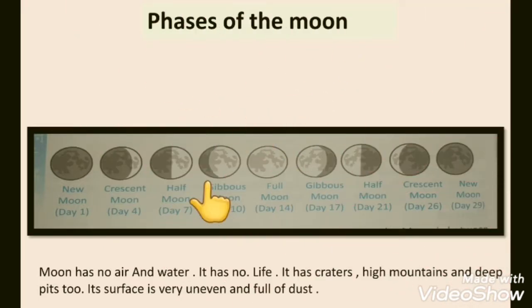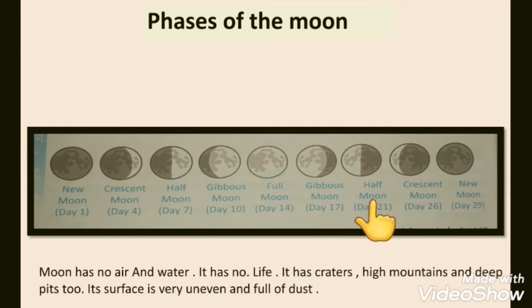Phases of the moon. Students, these are the different phases of the moon which we can see on different days. Like day 1 we see new moon, day 4 we see crescent moon, day 7 we see half moon, day 10 we see gibbous moon, day 14 we see full moon, day 17 we see again gibbous moon, but it is the waning gibbous.